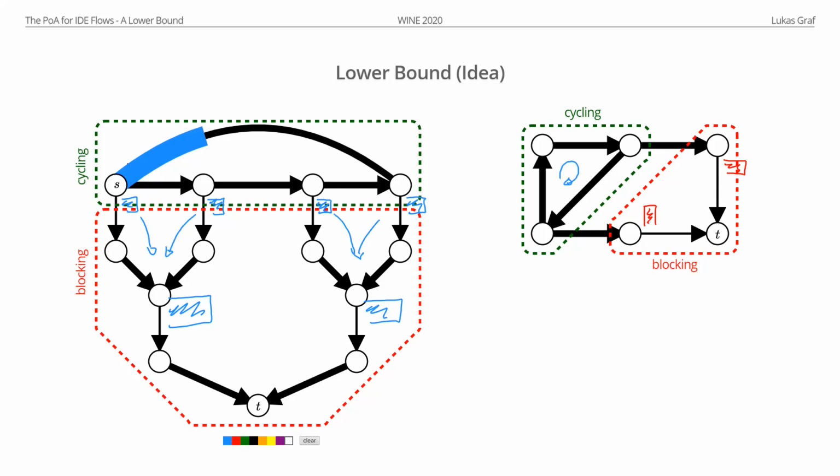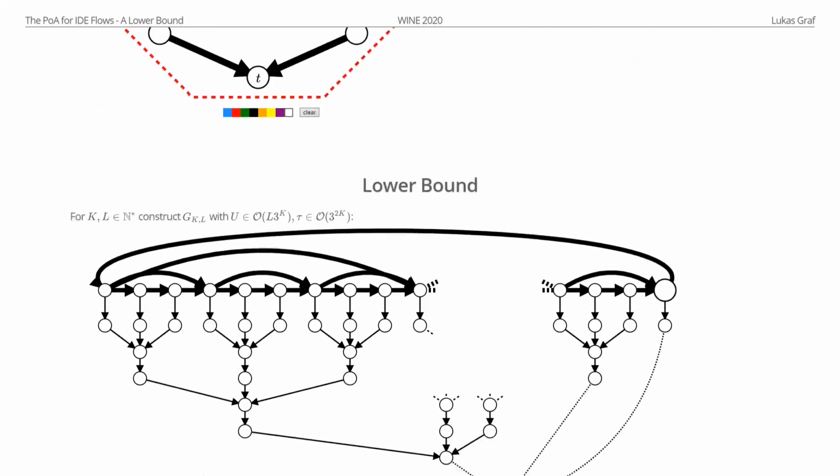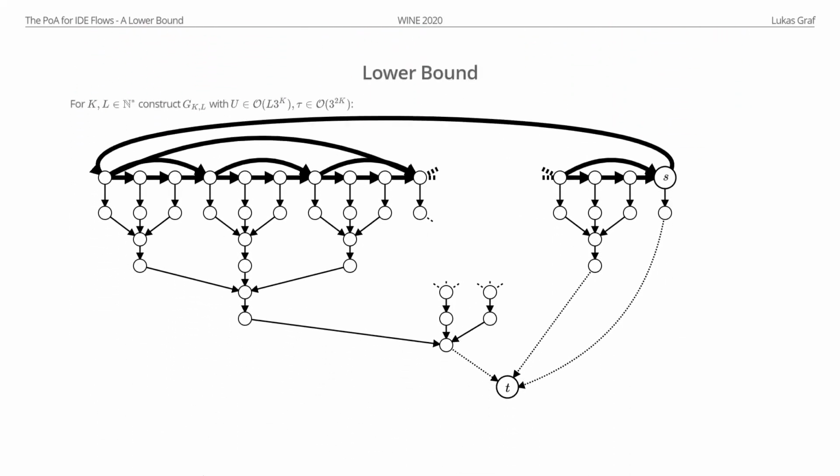And now we can continue this construction, right? We can again take our current blocking gadget, copy it 3 times. Now we have an instance where we are blocked 4 times by the same particles. And in this way, we can actually be blocked quite a few times by the same particles and get a better lower bound. So now I can show you the actual instance that gives us the lower bound. It looks a bit more complicated, but has the same ideas.